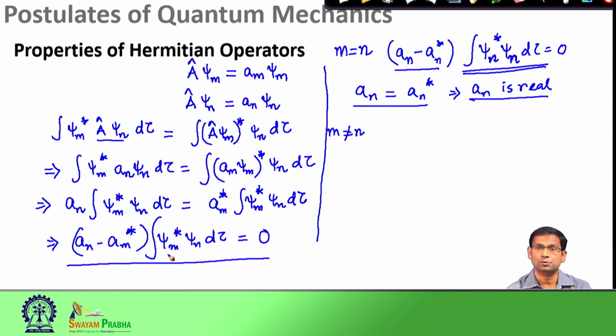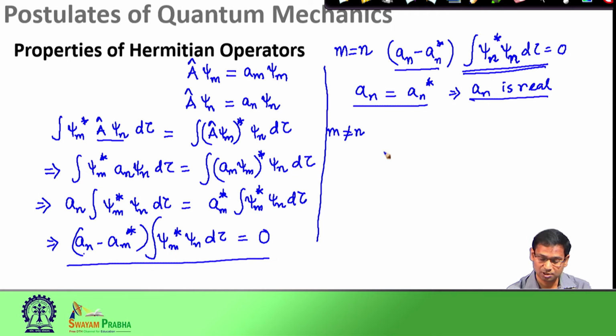Of course, we are assuming that the eigenvalues a n and a m are non-degenerate, or not equal, but there are cases where degeneracies are there. We would not go into that discussion. For our discussion, it is sufficient to see that if m is not equal to n, then a n and a m are two different eigenvalues. So, this quantity is not 0. Therefore, the second term must be 0.